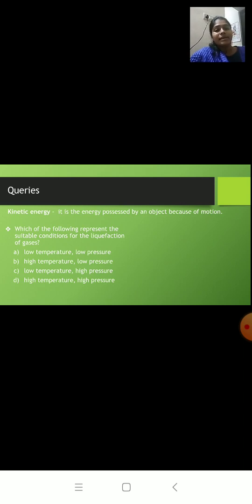To convert gas to liquid, we increase the pressure. As you increase the pressure and lower the temperature, gas will convert into liquid. So the correct answer is option C, low temperature and high pressure. In the exam, you have to only click on option C, that is low temperature, high pressure.